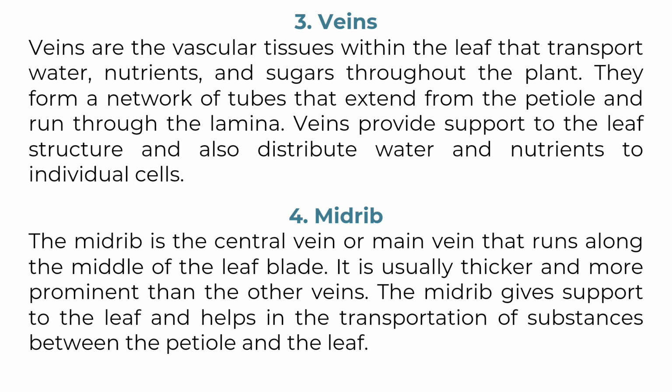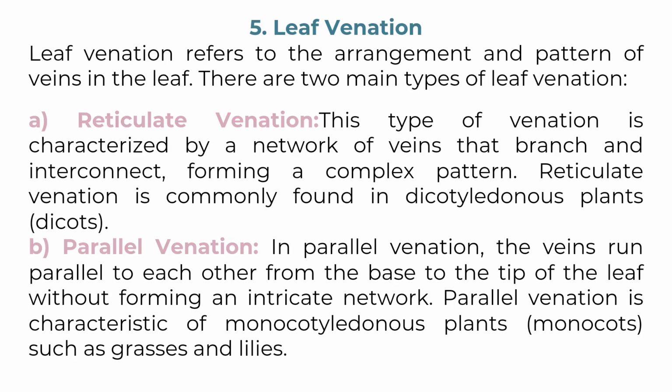Midrib. The midrib is the central vein or main vein that runs along the middle of the leaf blade. It is usually thicker and more prominent than the other veins. The midrib gives support to the leaf and helps in the transportation of substances between the petiole and the leaf. Leaf venation. Leaf venation refers to the arrangement and pattern of veins in the leaf. There are two main types of leaf venation.